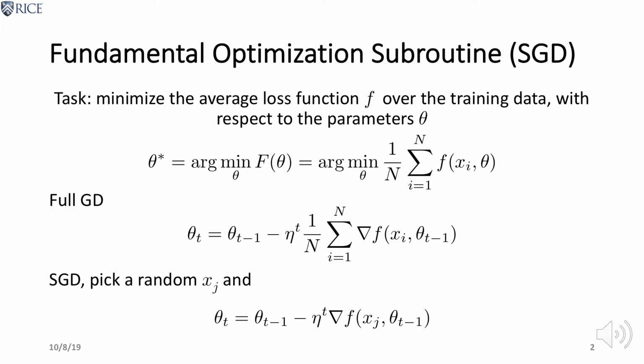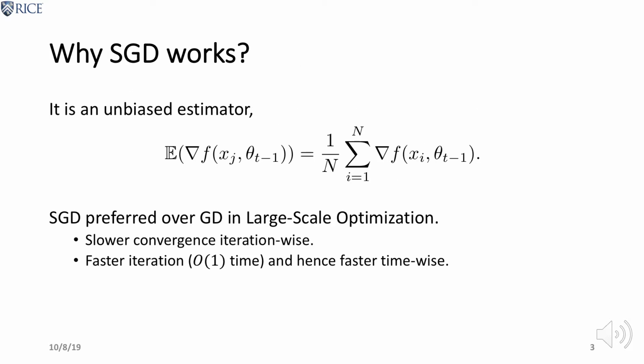Let's look at the solutions to a very fundamental optimization problem. For gradient descent, the update for every iteration is calculated based on all the gradients, while for stochastic gradient descent, the computation is only for the gradient of a random sample. The reason why SGD works is because it's an unbiased estimator of gradient descent, and SGD is preferred in large-scale optimization tasks for its efficiency.